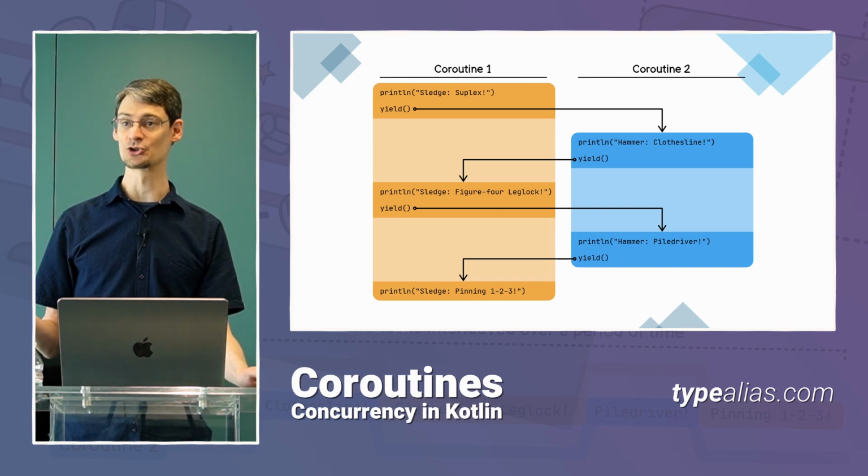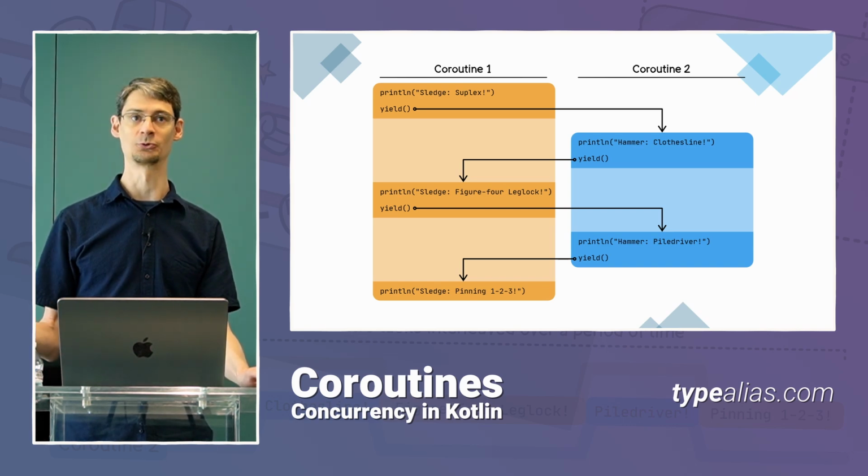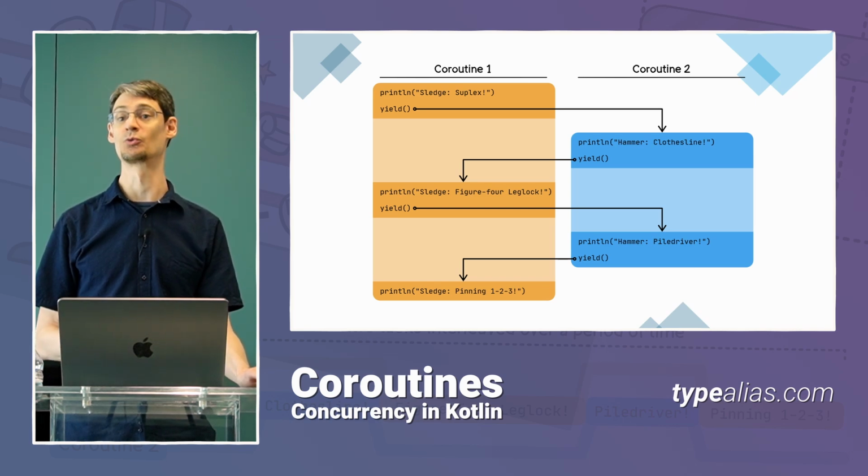And when we've got execution that runs this way, where we're bouncing back and forth between 2 tasks, we say that it's running concurrently.